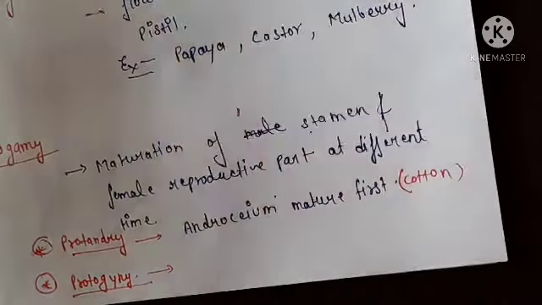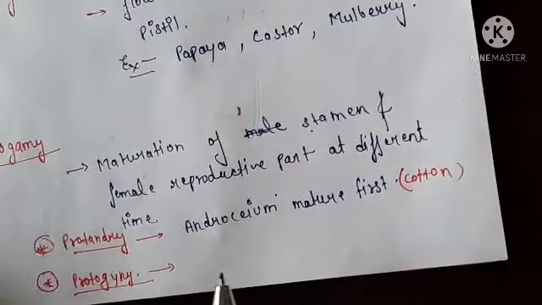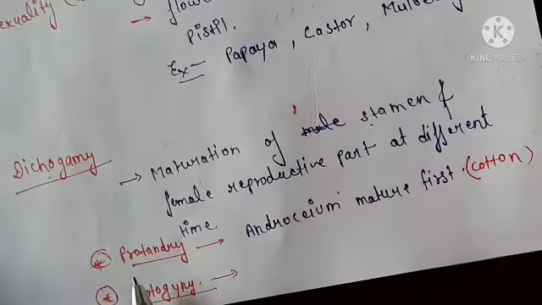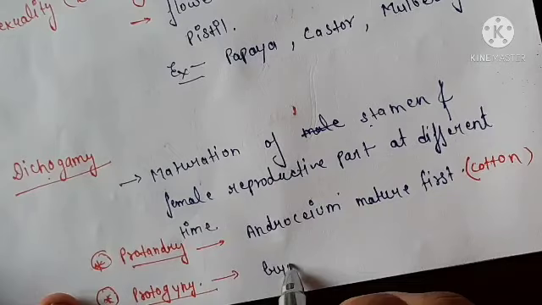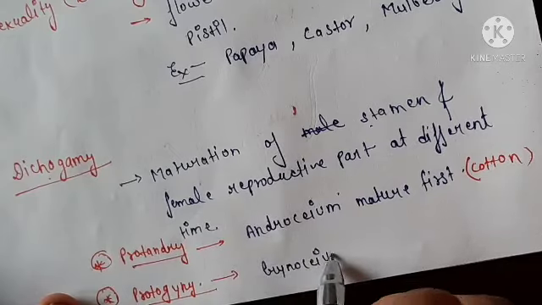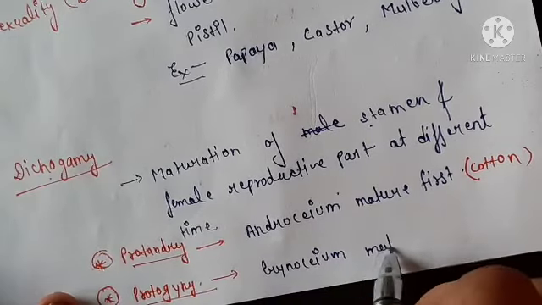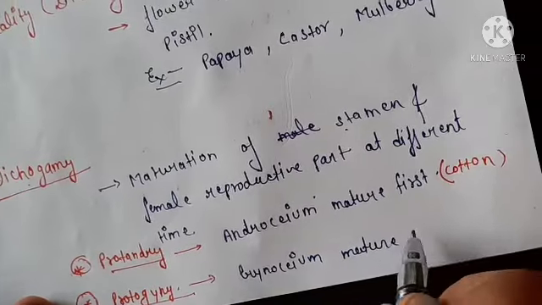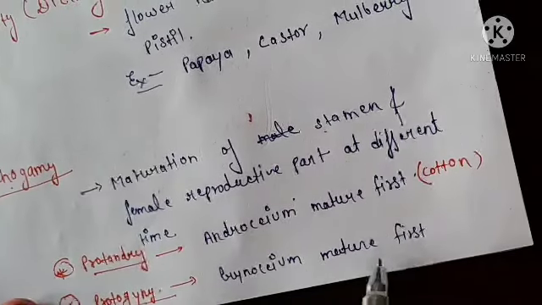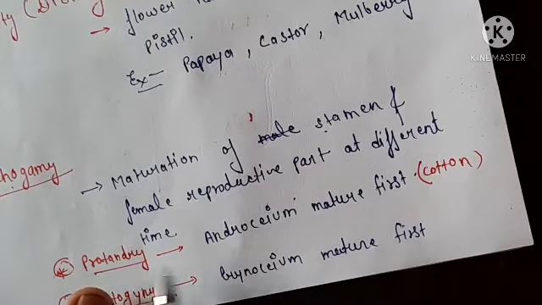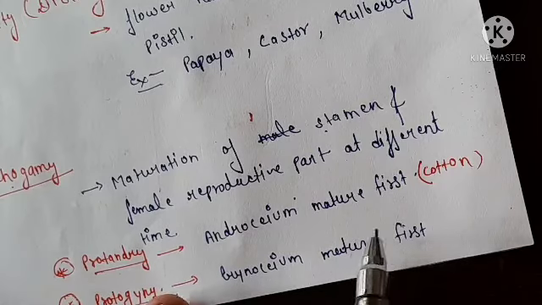So if the androecium matures first, it is called protandry, and if the gynoecium matures first, it is called protogyny. What is the example?